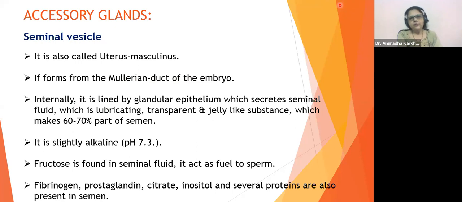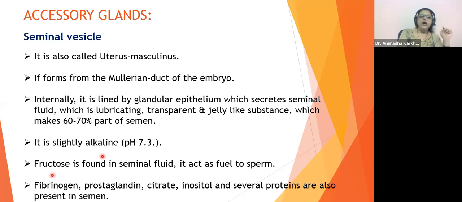Seminal vesicle है तो seminal fluid बनाएंगे, है ना? Which is a lubricating, transparent, jelly-like substance, which makes around 70% of the semen. So in the total amount of semen, almost 70% is going to be the seminal fluid. Okay. अब इतना क्या होता है? What is going to be there in the seminal fluid? So it is slightly alkaline.